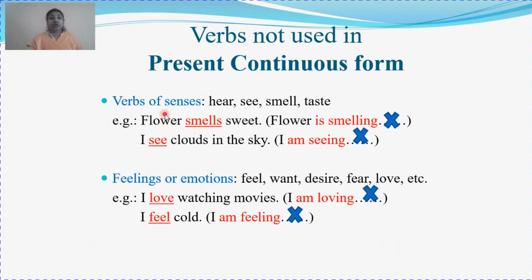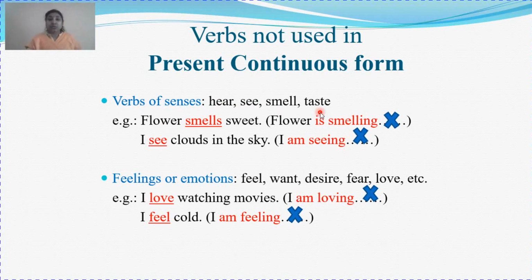The first one is verbs of senses, perception, that you can feel but cannot touch, cannot express. That is your verbs of senses, like hear, see, smell, taste. For all these things we are not doing any action. No action has been done at all. Clear?